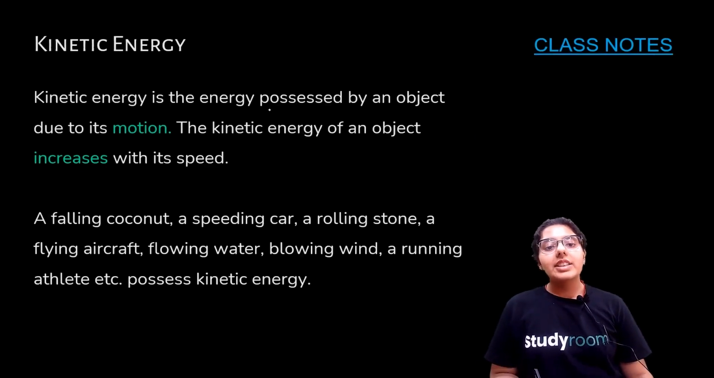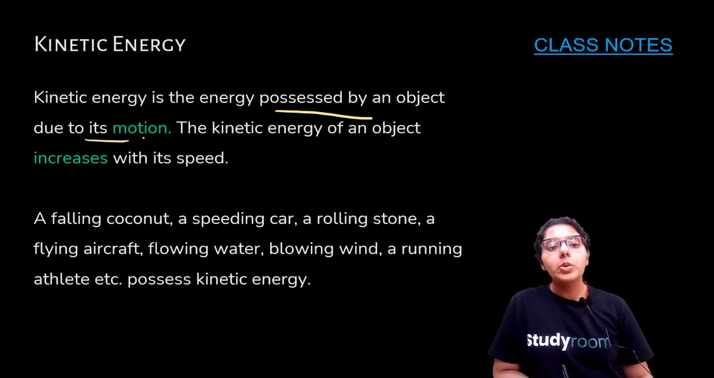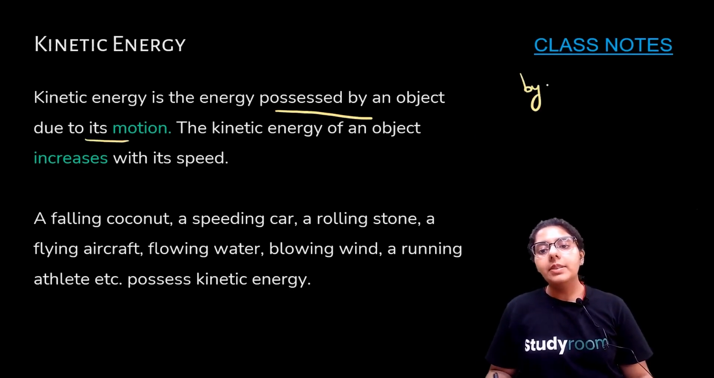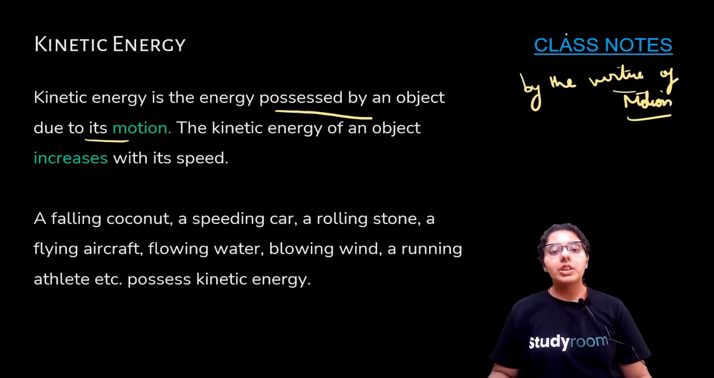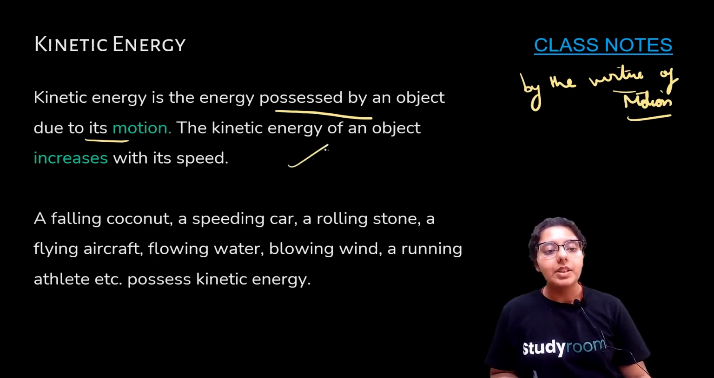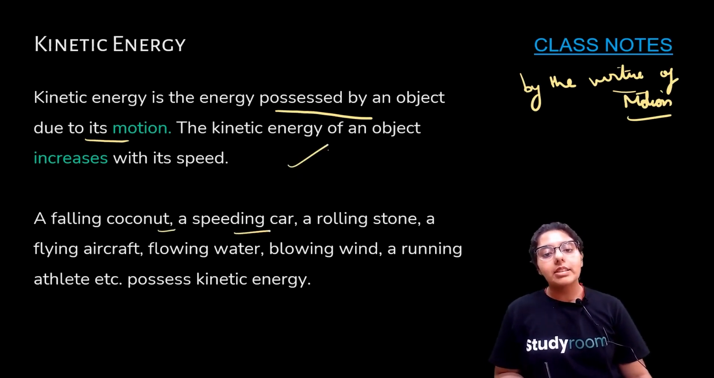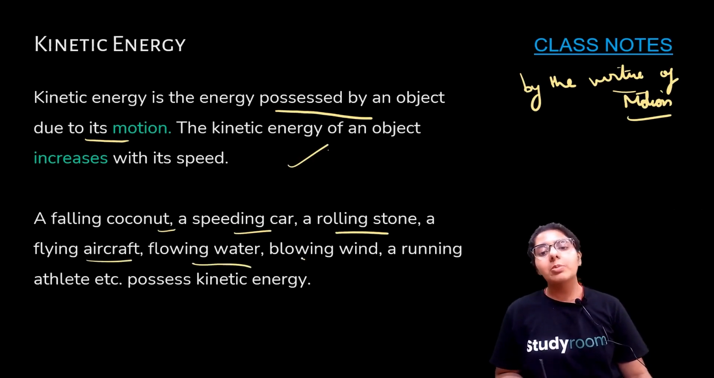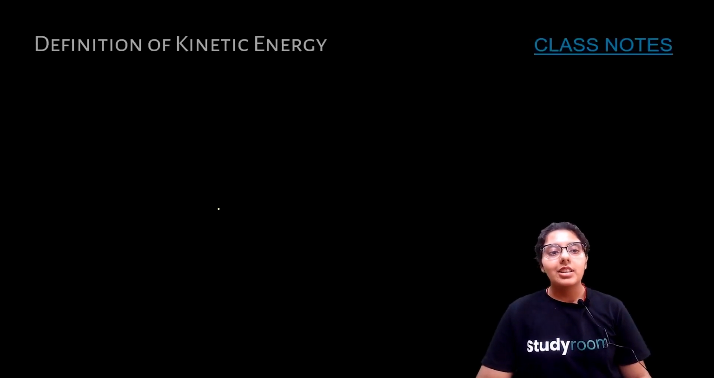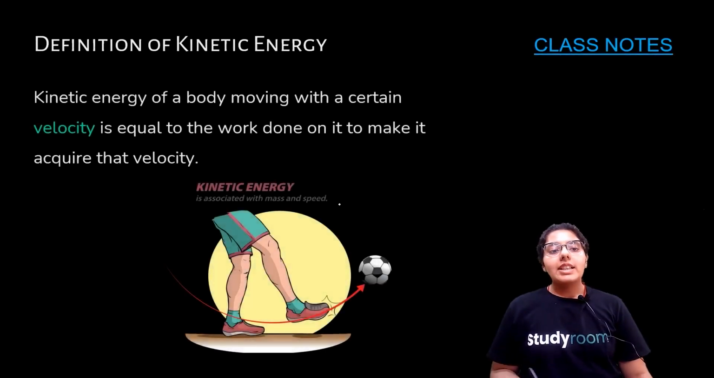So kinetic energy is the energy possessed by an object due to its motion. By virtue of motion, we possess kinetic energy. Kinetic energy of an object increases with its speed. A falling coconut, a speeding car, a rolling stone, a flying aircraft, flowing water, blowing winds, a running athlete, etc. possess kinetic energy. So that is the definition of kinetic energy.